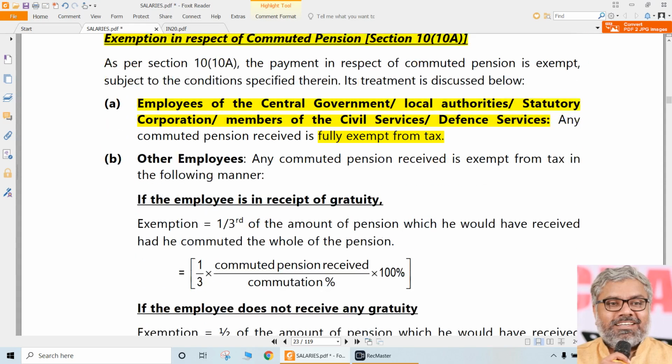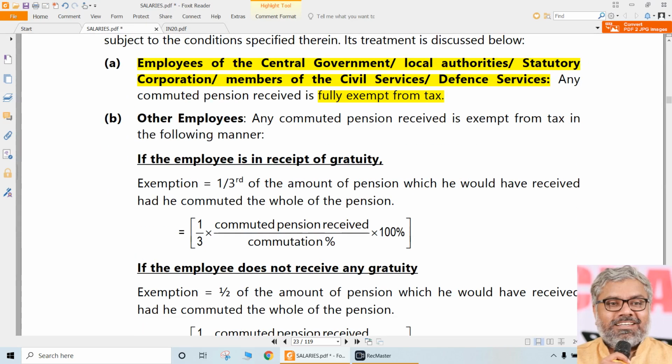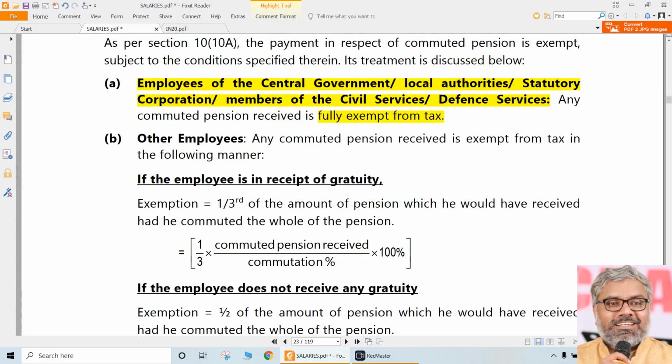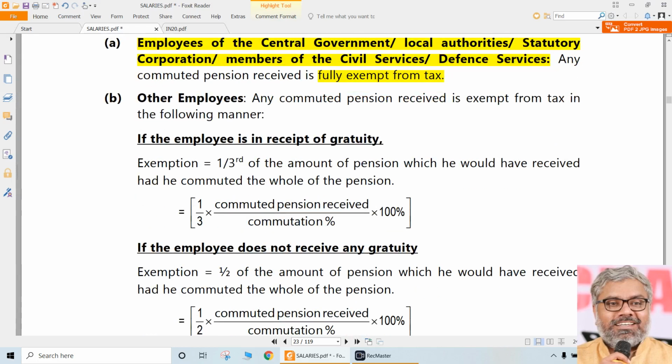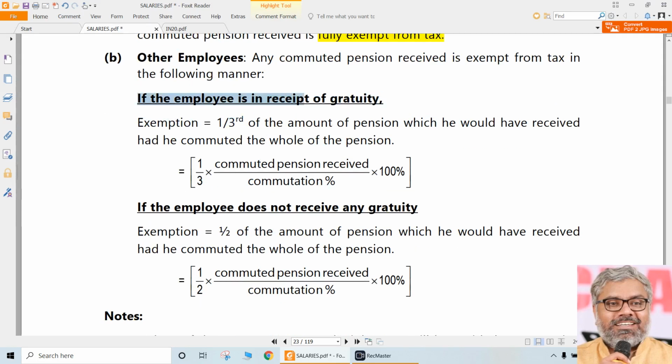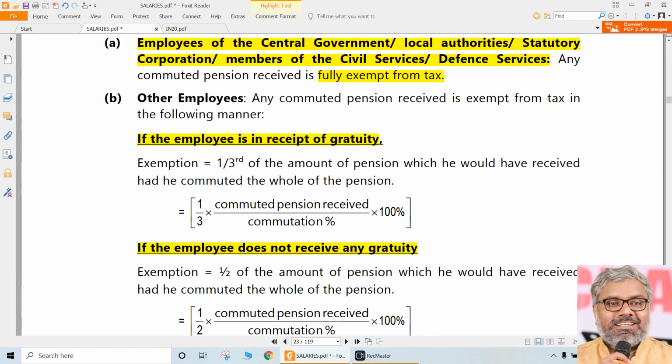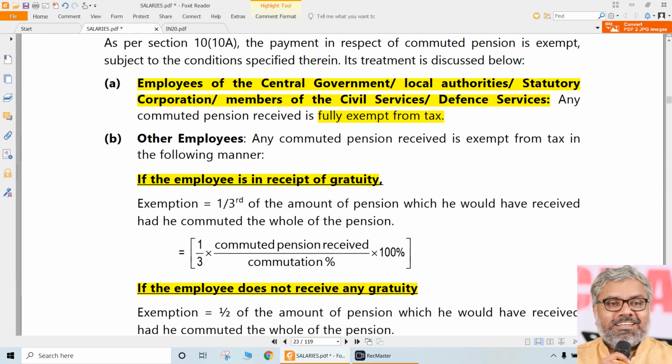That's it. Then what about other employees? Other employees means other than those which are covered already by A point. For them, the commuted pension is exempt but not fully. We need to calculate that exemption. Again, we classify those employees into two categories here. Employees in receipt of gratuity, employees not in receipt of gratuity. In other words, we have to check whether the employee has received the gratuity or not.